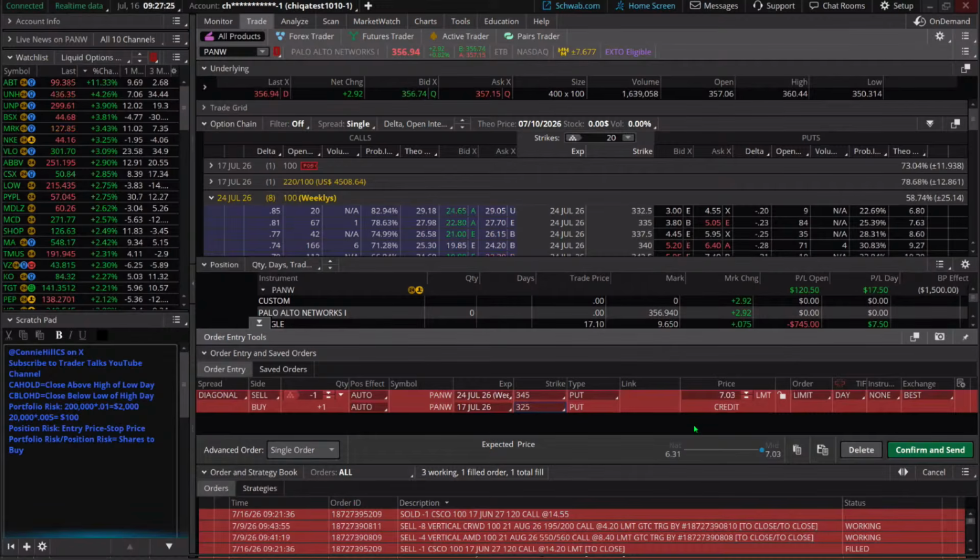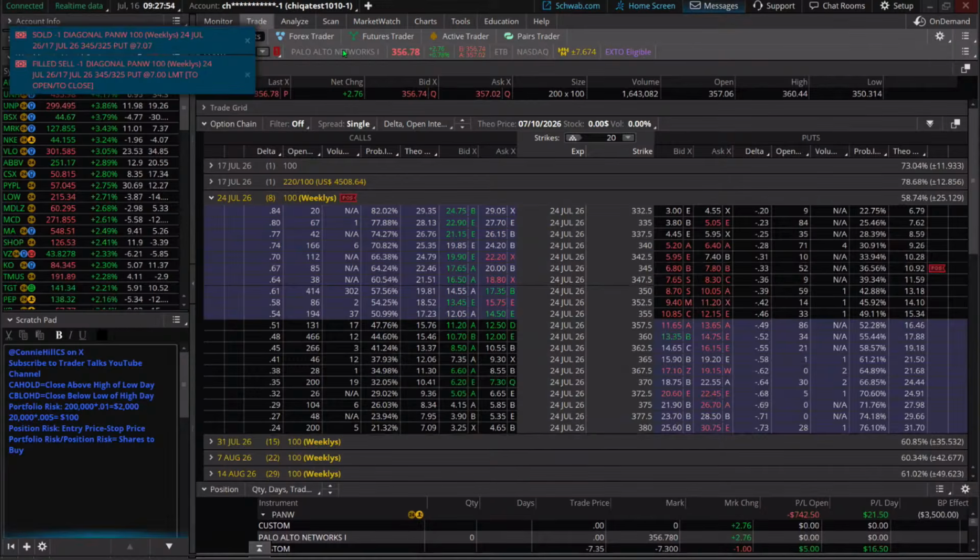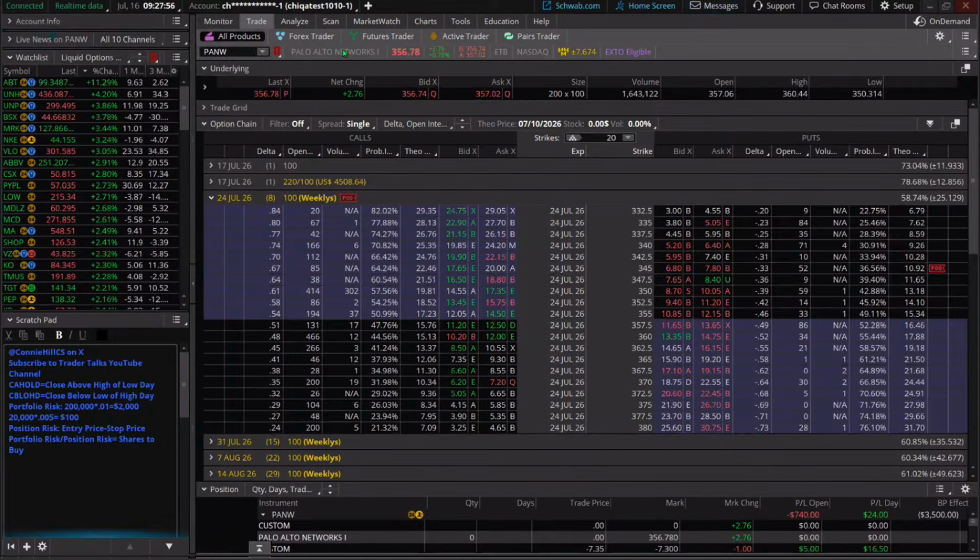And remember, our strategy here is not so much that we're bearish, even though it's a put. Our strategy here is that we're actually bullish, and I don't want to say it's disguised as a diagonal, so much as it's more that the long leg on the diagonal is acting as a hedge, so we can sell. Okay. Let's go ahead and roll this. Let's see if we can get it for that. All right, looks like it filled us at 707.